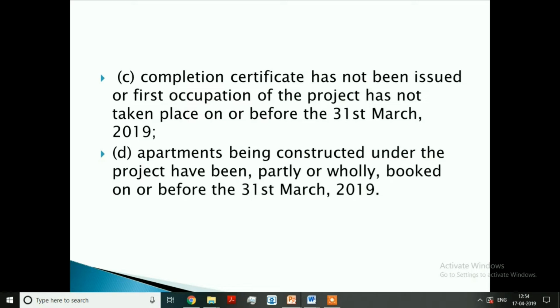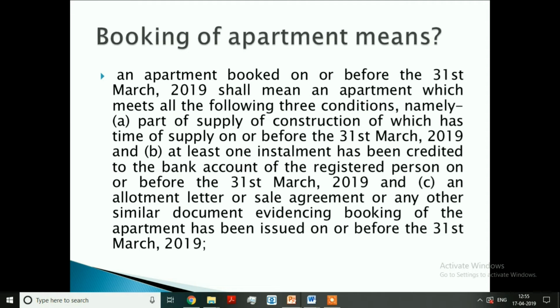So next condition is, completion certificate has not been issued or first occupation of the project has not taken place on or before 31st March 2019. In case a completion certificate is issued by a competent authority before 31st March 2019, it's not qualified as an ongoing project. And at least an apartment has been booked on or before the 31st March 2019. Again, what is meant by booking of apartment?